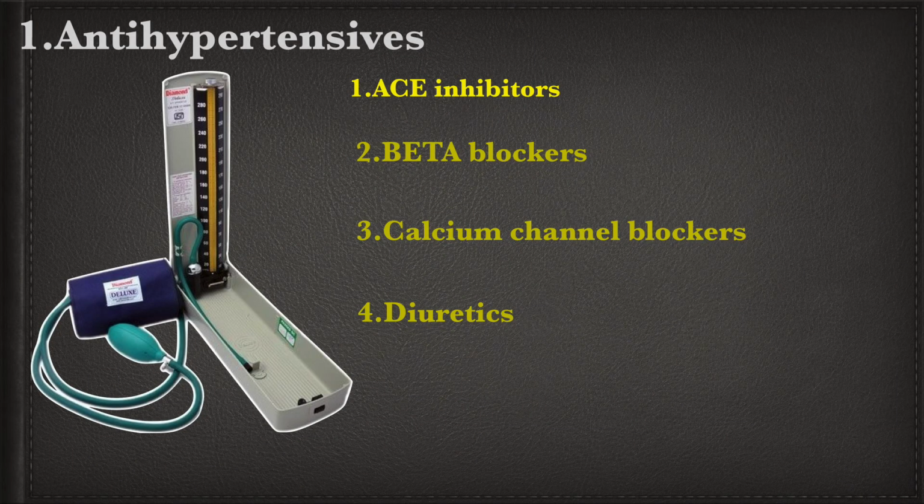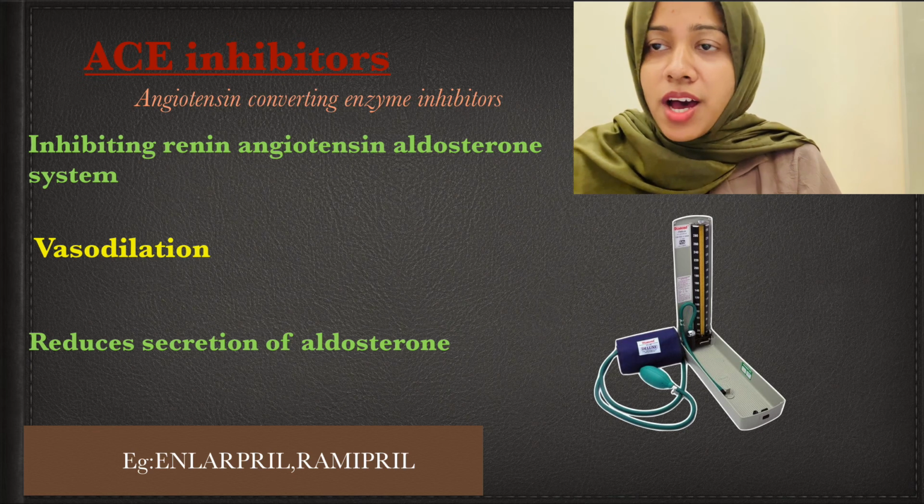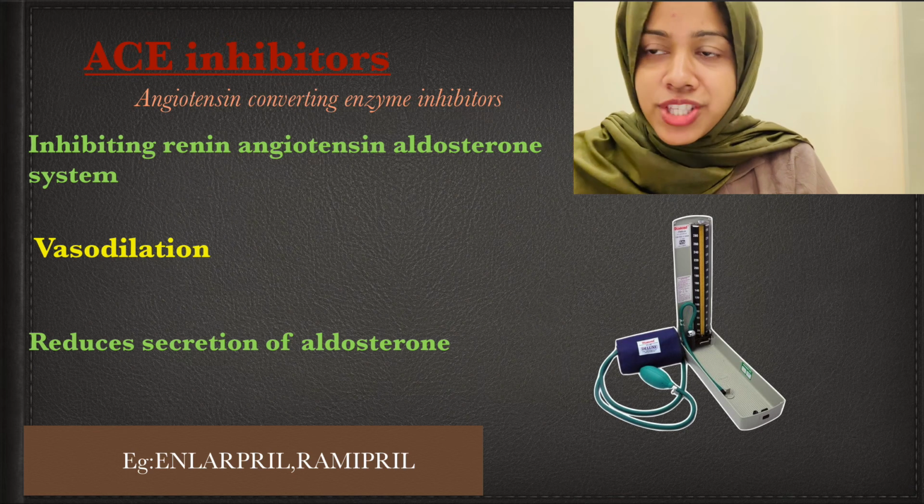First, we can discuss antihypertensives, the drugs which reduce blood pressure. Under antihypertensives, there are four groups of drugs we are discussing: ACE inhibitors, beta blockers, calcium channel blockers, and diuretics. Let's see how this group of drugs helps in reduction of blood pressure. Let's discuss how ACE inhibitors help in reduction of blood pressure.